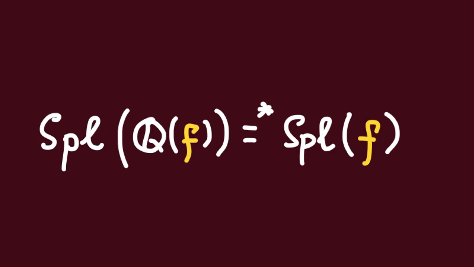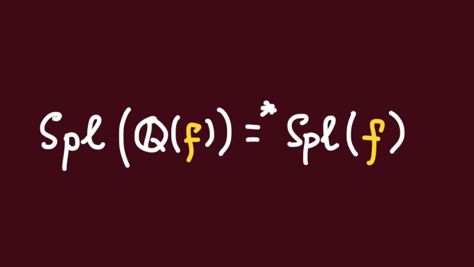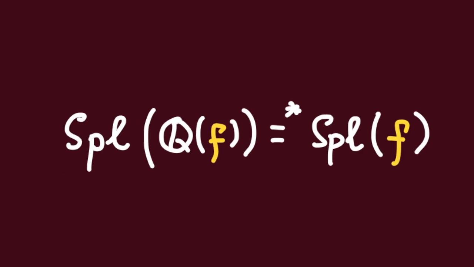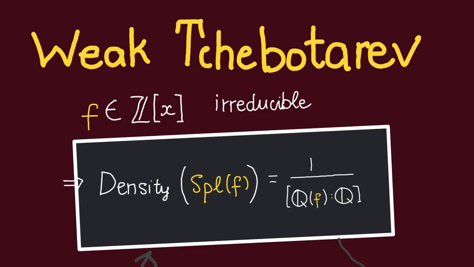Now, it's not always going to be the case that split Q(f) is going to be equal to split f. To learn about the relationship between these two sets, you can look at our video on splitting up primes in Dedekind domains. But for now, for convenience, let us just assume that they are basically the same thing. And actually, the weak Chebotarev theorem applies for the set of split primes of an extension. That is, the density of the set of primes that split over an extension of Q is going to be equal to the reciprocal of the degree of the extension.